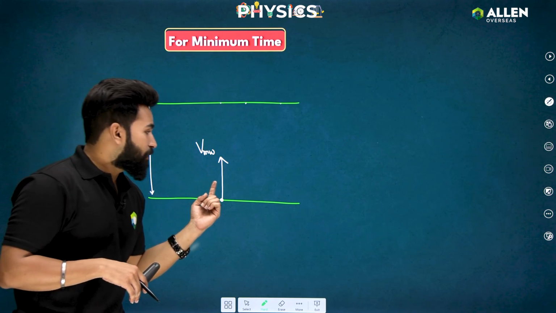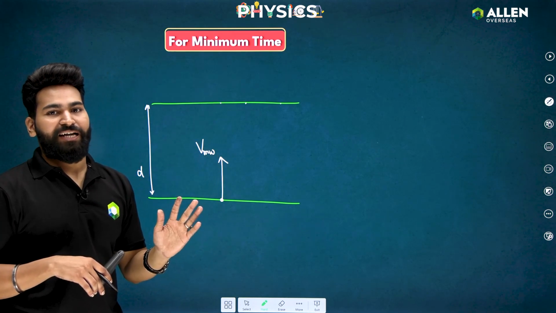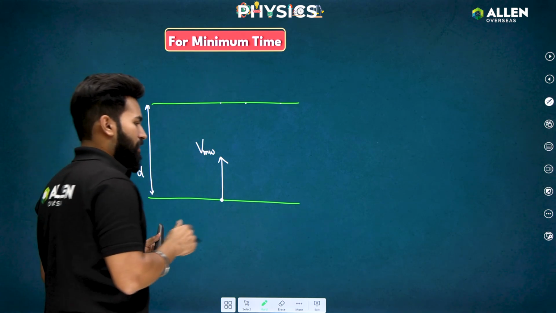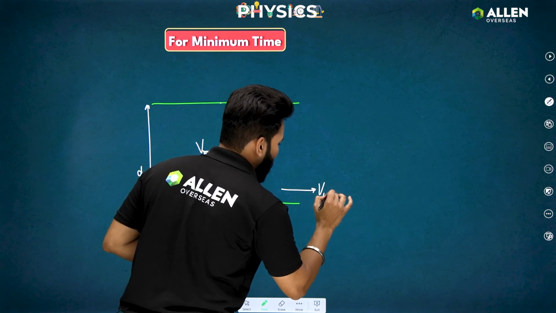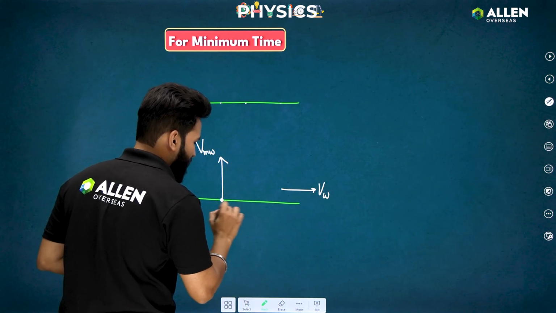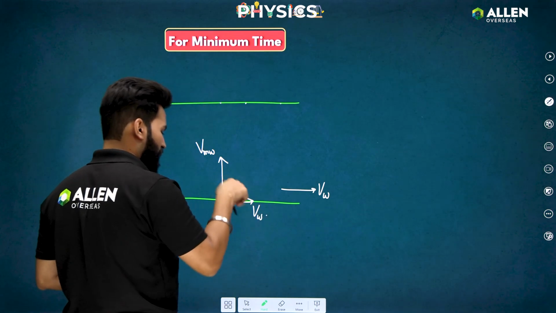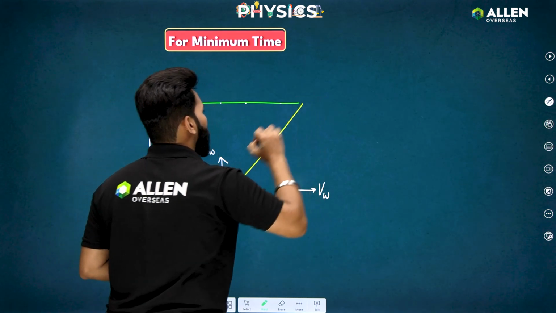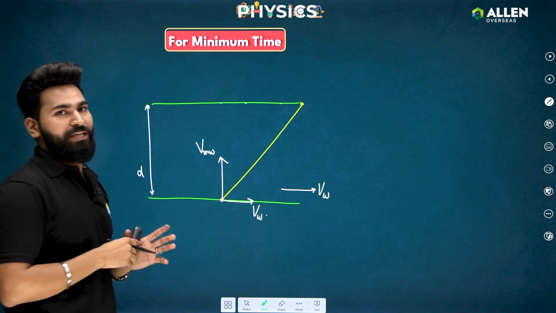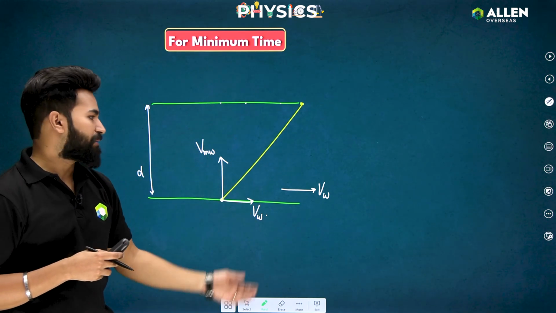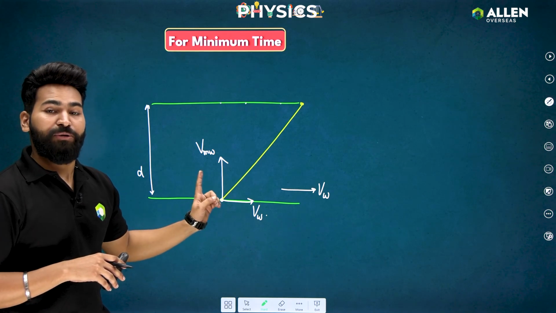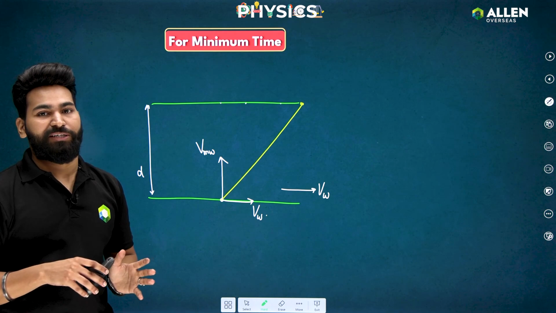I'm not saying that I'll be going along this path. No, I didn't say that. I'm just giving my velocity in this direction. Definitely I'll be having velocity of river as well, which will also be helping this man. So ultimately the man will end up somewhere over here. That's for sure. He won't be reaching the exactly opposite point because river water is also flowing. But the man will be able to cross the river in the shortest possible time.